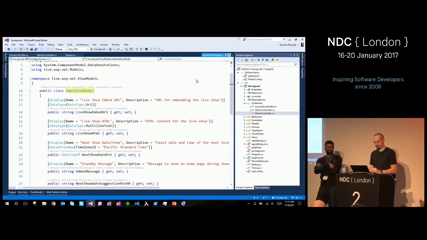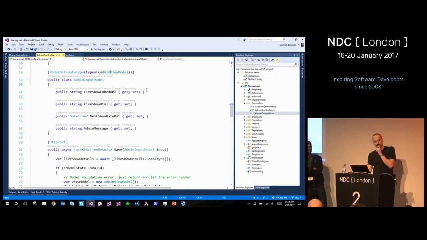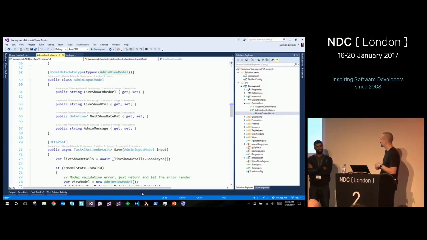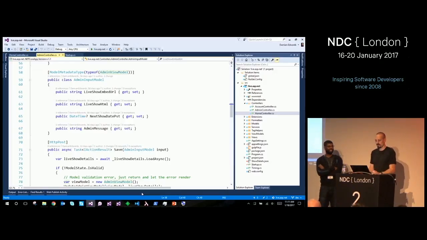If you've got a really simple one, yes? Would any of this work with C#7 value tuples? Probably not. I don't think so yet. Not yet. That's a nice idea, though.